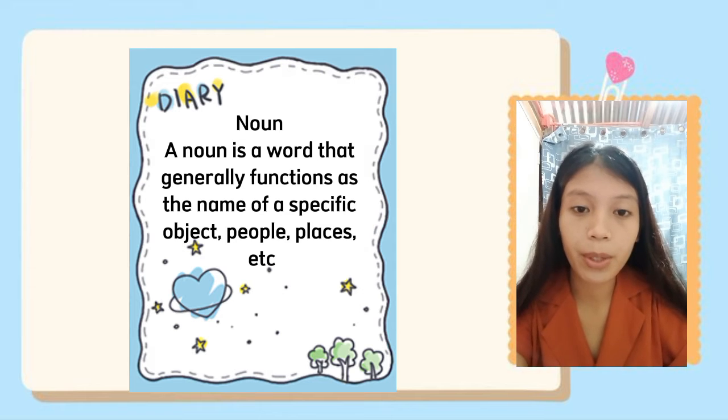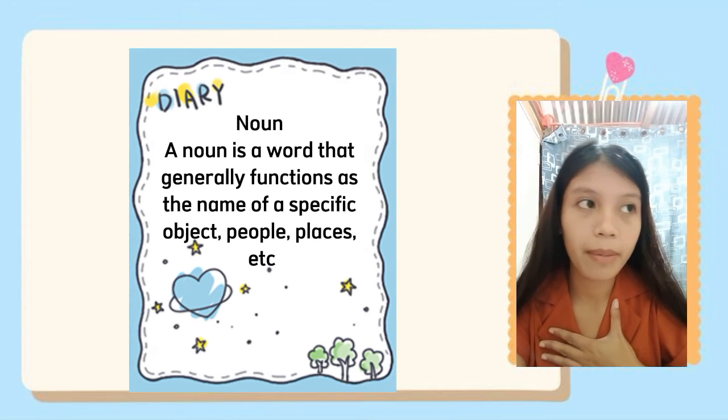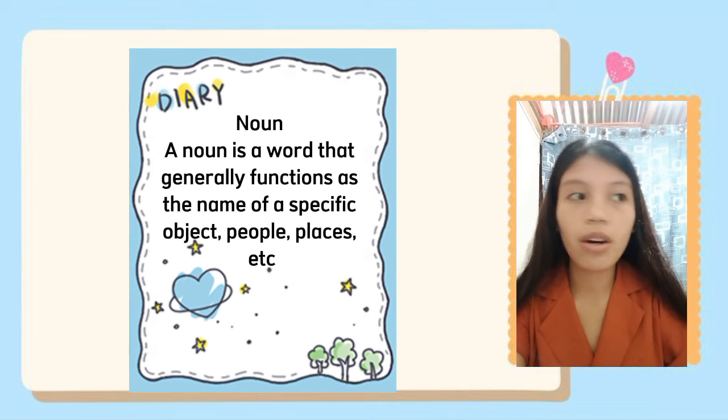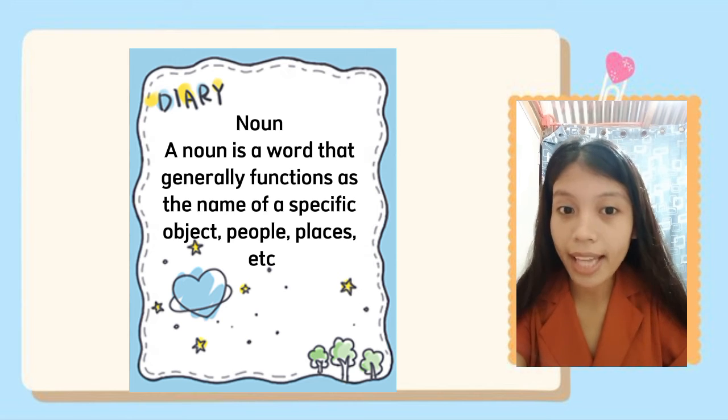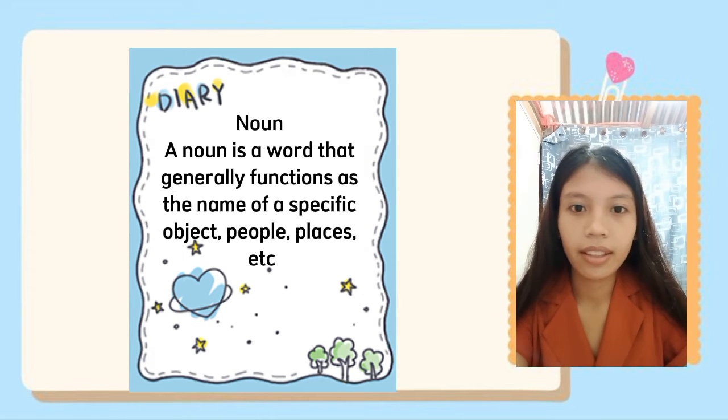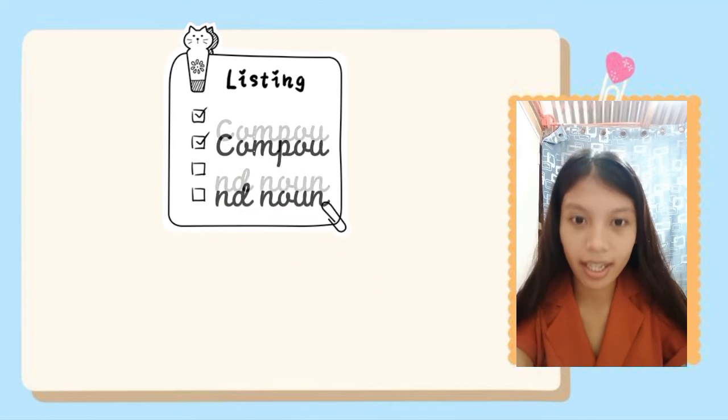For example, the name of a person, like me, Mayann; the name of an animal, a cat and a dog. That's it. Now we will go to the eight kinds of noun.